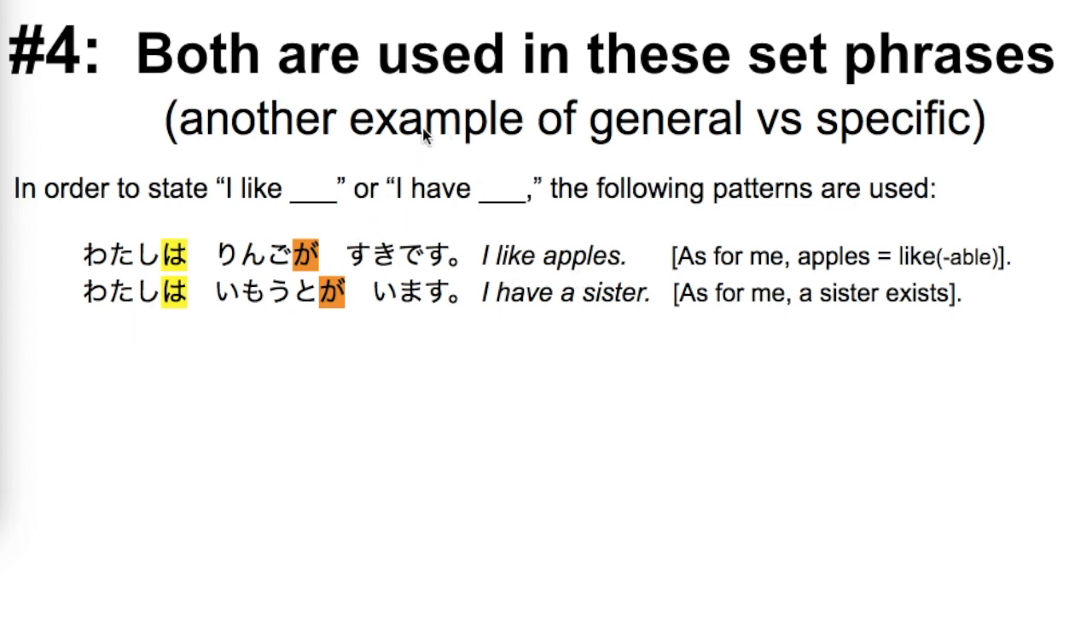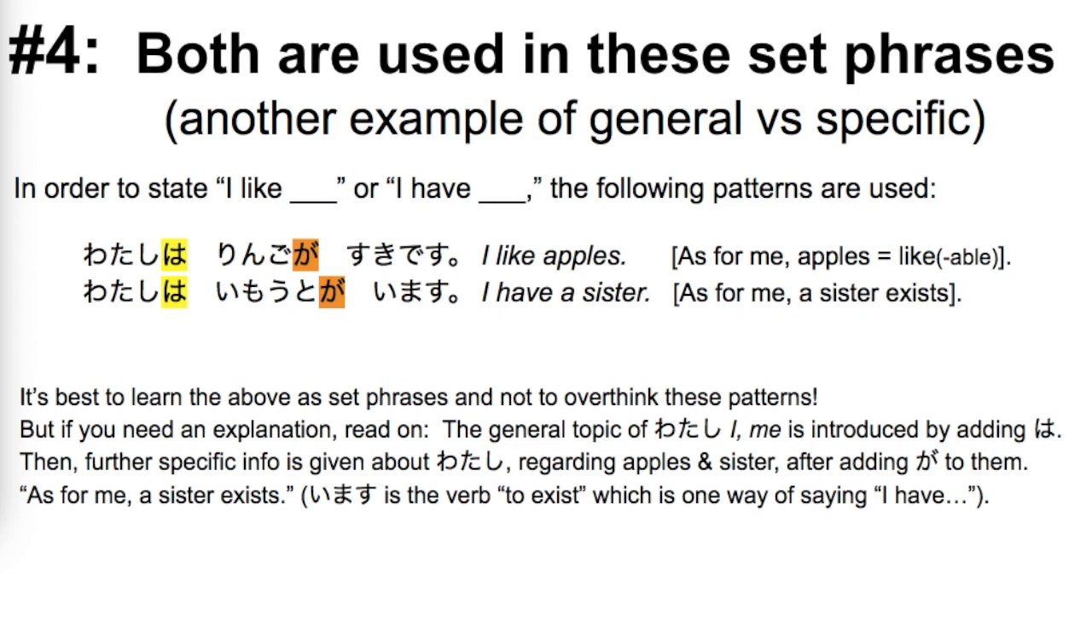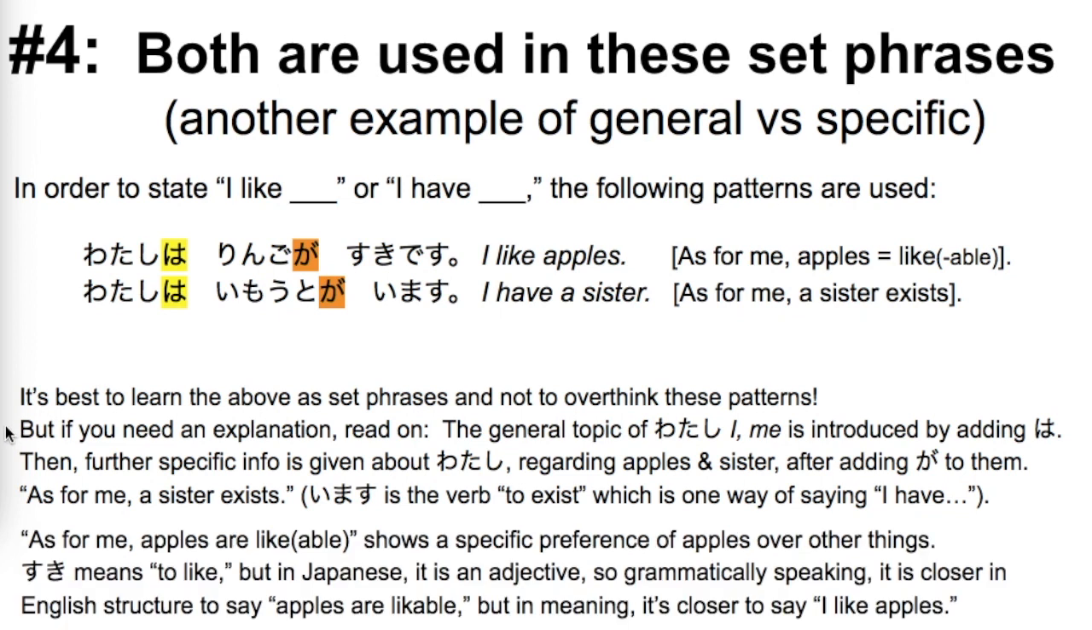And then in order to say I have something, like I have a sister, I have a younger sister, watashi wa imoto ga imasu. It's introducing watashi again as the general topic. As for me, what about me? Imoto ga imasu. Imasu means to exist. So what exists? A sister exists for me and my family. To be honest, it's best to learn how to say I like or I have as set phrases. This is the pattern, and not to overthink them too much. But if you need an explanation, here it is again.